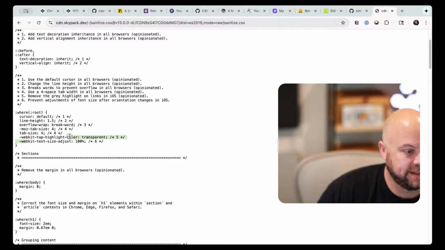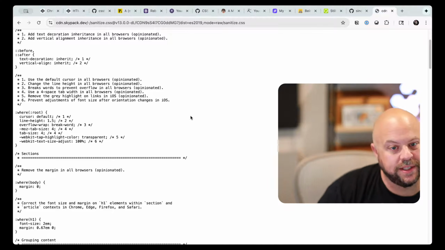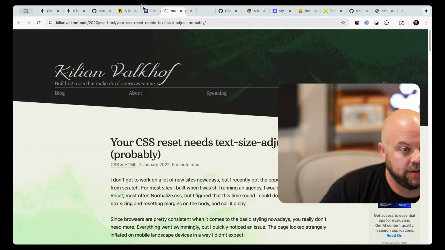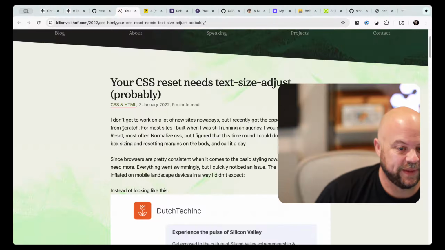Now, WebKit tap highlight color stuff. I don't know. Now, this is the 3rd time WebKit text size adjust has come up. Prevents the adjustments of font size after an orientation change in iOS. Let's read Killian's article. I said we were going to do it. Let's just do it now. Killian, ooh, I guess this is a bunch of years ago, but whatever. It's there. Let's just read it.